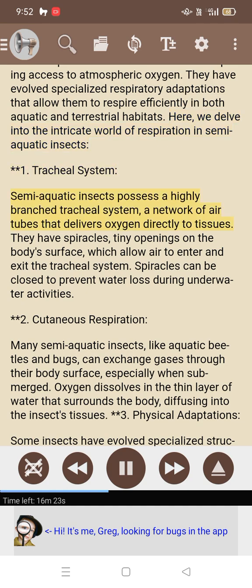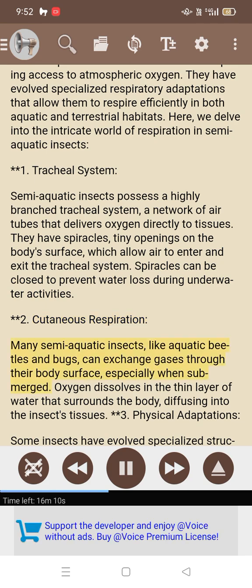1. Tracheal system. Semi-aquatic insects possess a highly branched tracheal system, a network of air tubes that delivers oxygen directly to tissues. They have spiracles, tiny openings on the body's surface, which allow air to enter the tracheal system. Spiracles can be closed to prevent water loss during underwater activities. 2. Cutaneous respiration. Many semi-aquatic insects, like aquatic beetles and bugs, can exchange gases through their body surface, especially when submerged. Oxygen dissolves in the thin layer of water that surrounds the body, diffusing into the insect's tissues.